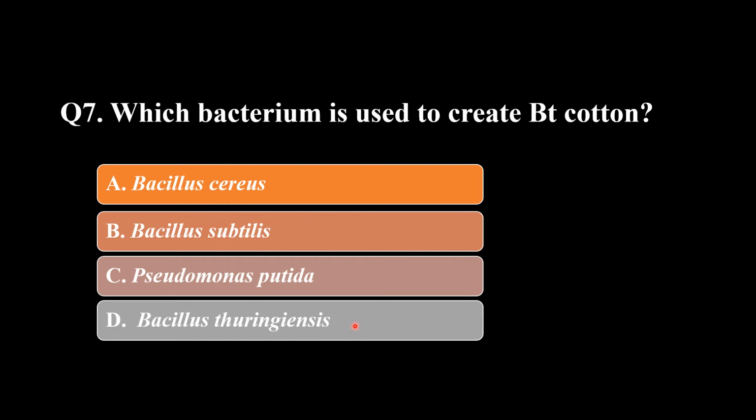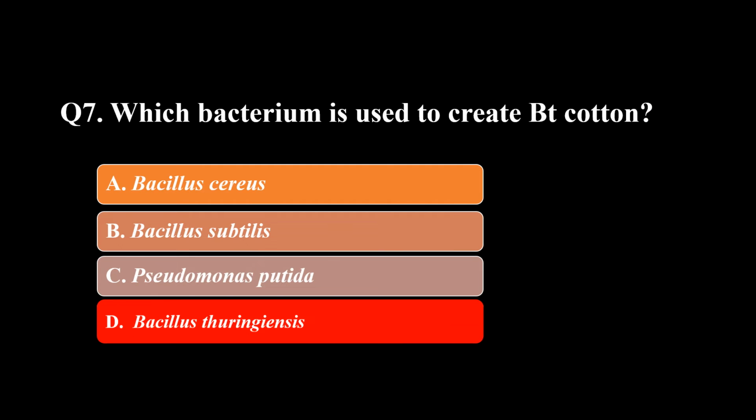So we can consume these genetically modified plants, like Bt cotton, Bt brinjal, and Bt corn. We have created many more, and they are very helpful for agriculture.